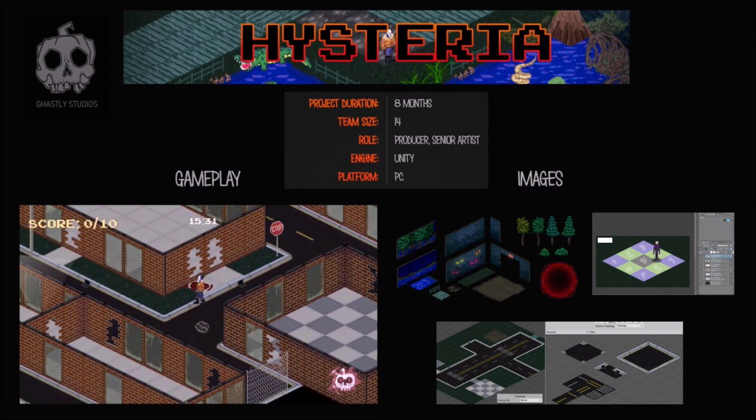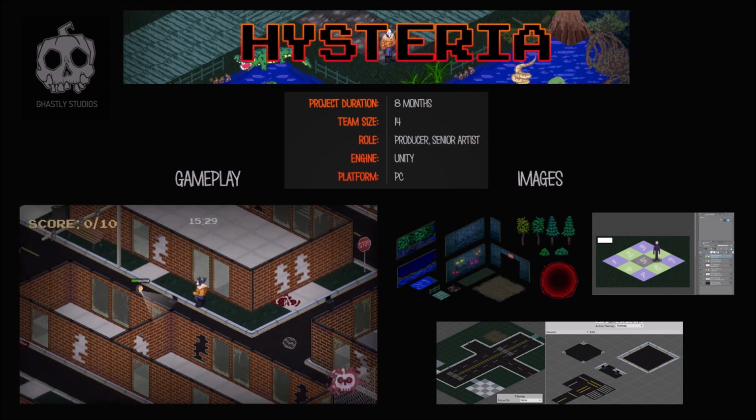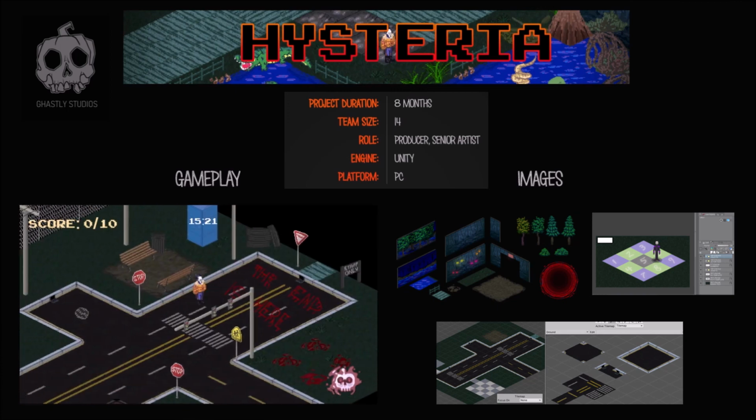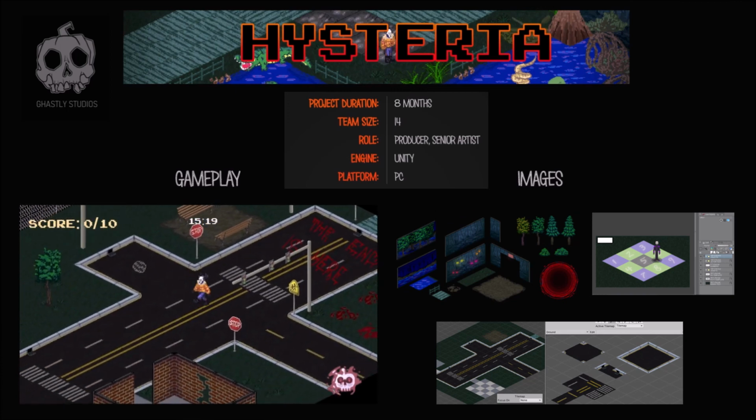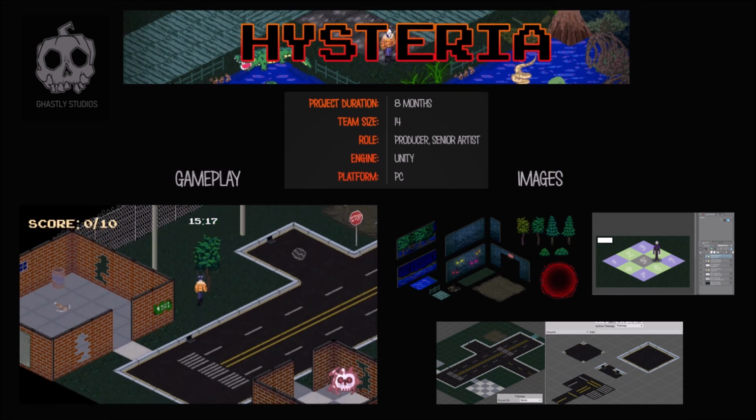I have also established a pipeline for tile mapping and sprite rendering within Unity, as well as layered PSD templates for artists including bases for props and environmental assets to support consistency.